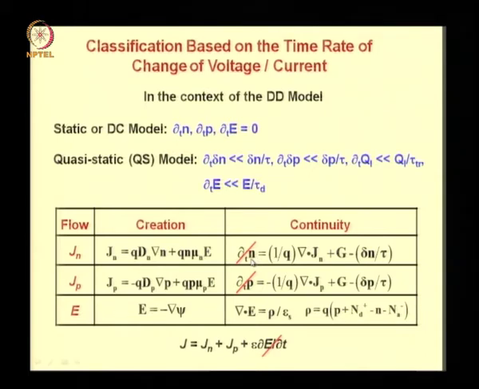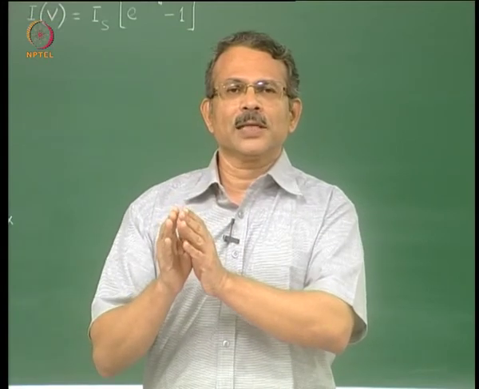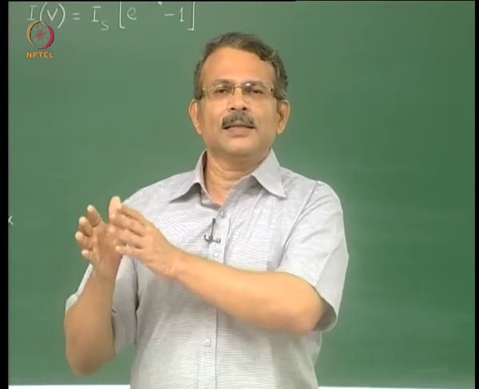Now here we have used ∂/∂t of Δn rather than n. The reason here is that on both sides we want to have the same concentration term. Now you know that ∂n/∂t is equal to ∂/∂t of Δn, because n is equal to n0, the equilibrium value of electron concentration, plus Δn, that is the excess carrier concentration.